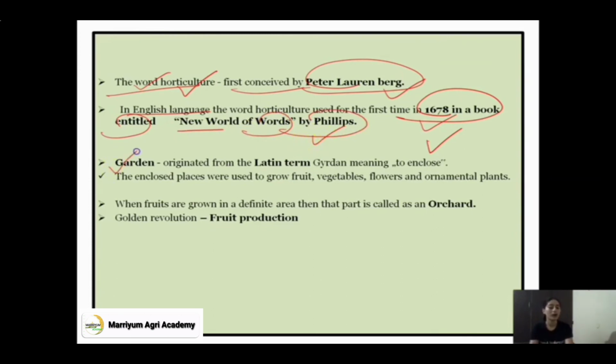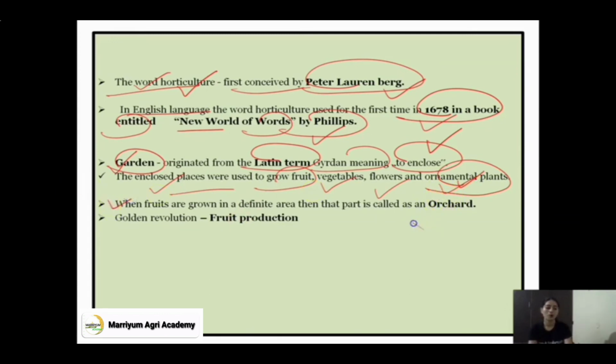If we talk about the word garden, garden is basically a Latin term meaning to enclose. In ancient time, coming from history, enclosed places were used to grow fruits, vegetables, flowers and ornamentals. If you remember, we discussed a few points in floriculture, that the garden comes from ancient time. So enclosed areas were used for production of fruits, vegetables, flowers and ornamental plants. A garden is basically enclosed in a protected area.